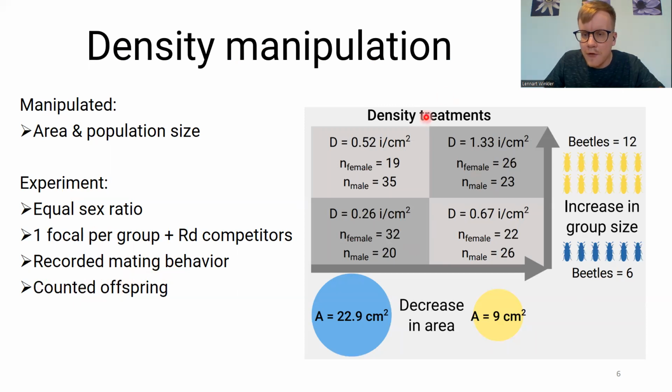We recorded the mating behavior and counted the offspring, so we get data on their mating success and their fitness. And these are the four treatments that we had. On this axis, we have a decrease in area, so we decrease the mating arena size. And on this axis here, we have an increase in the population size, so the group size. We have 6 beetles and 12 beetles for the large groups. So we had 4 different densities that we can compare. We manipulated area and group size in a full factorial design.